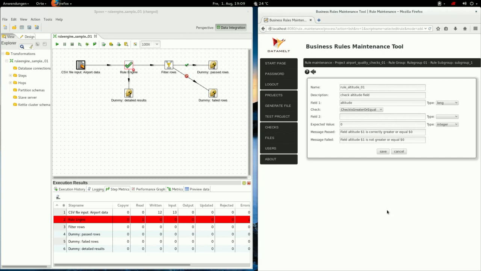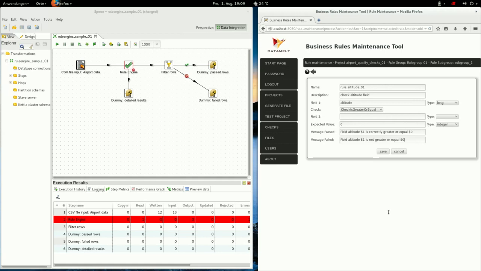Okay. Later on, when you run the rule engine, the detailed results go into this dummy step we defined here. And there you will find, depending on if it failed or passed, your message there.